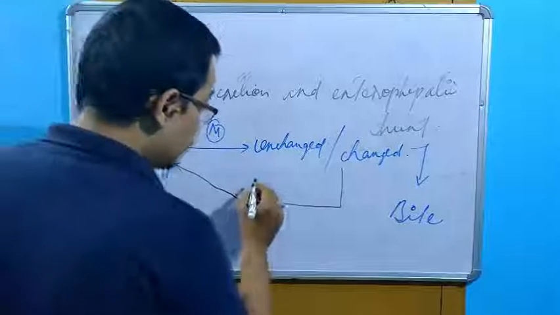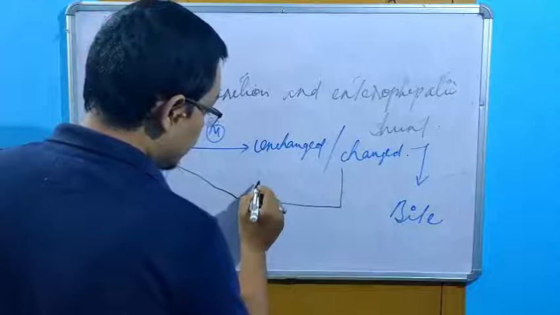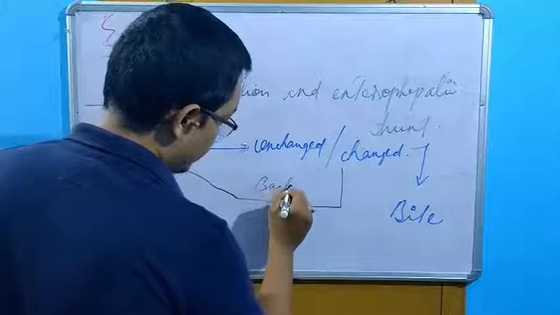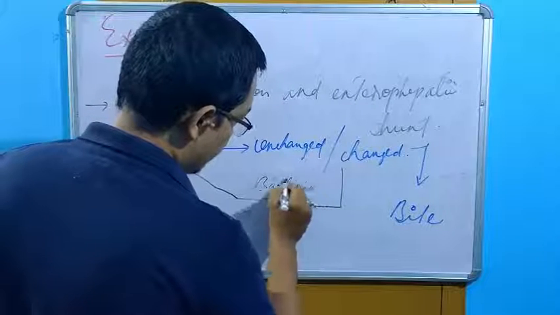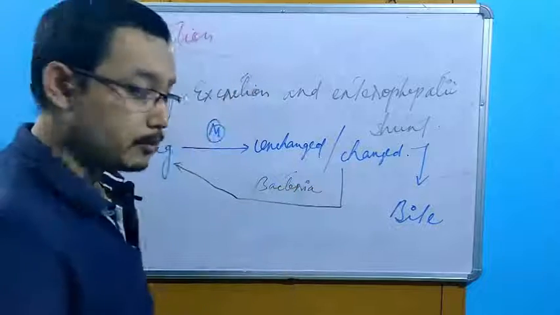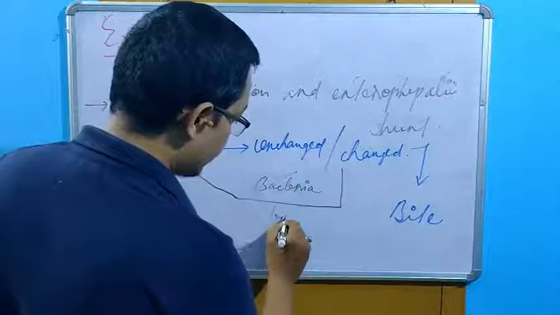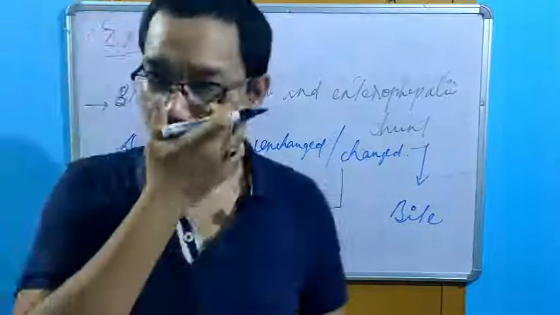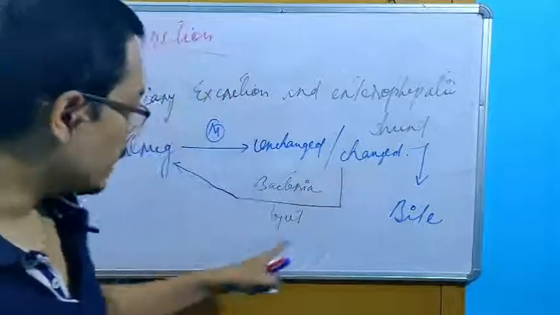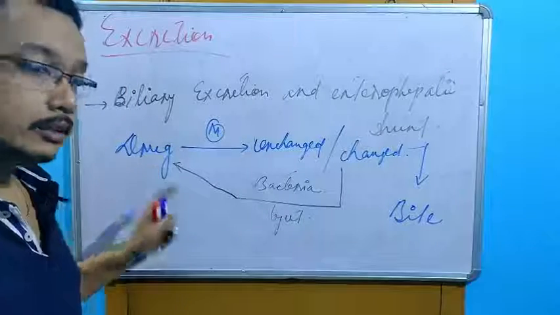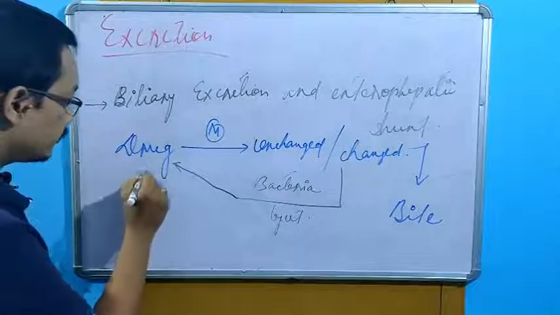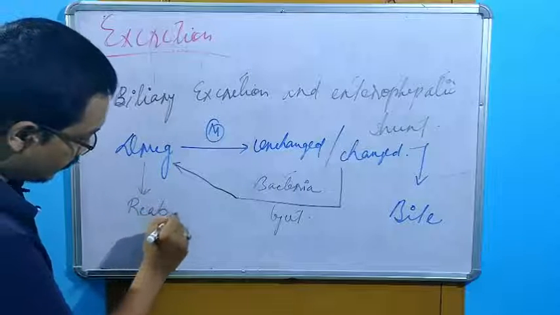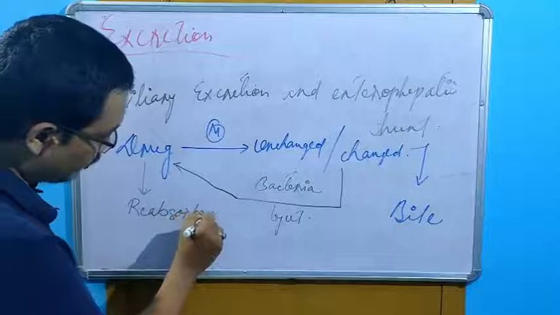with the help of some bacteria, we can say, good bacteria. Some good bacteria present in the gut, or GIT. Bacterial flora present in the gut. Again, it can go back to the original drug. Now this drug will be reabsorbed from the gut again. The drug will be reabsorbed.